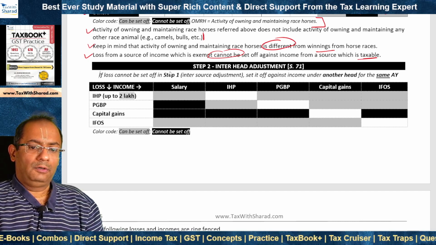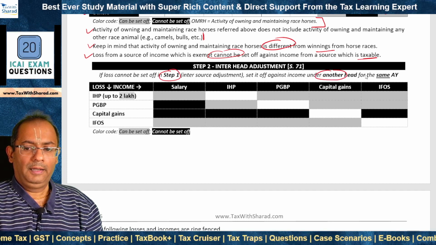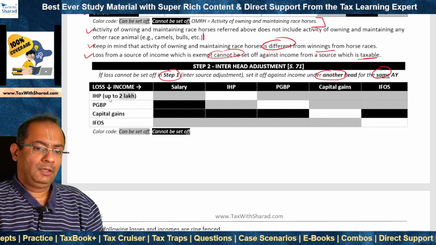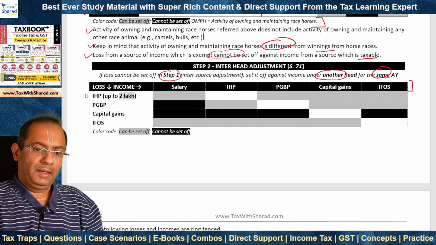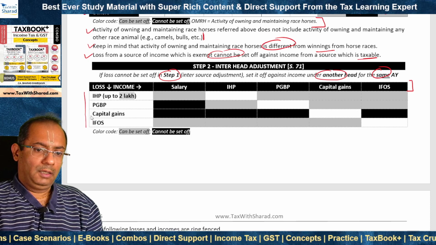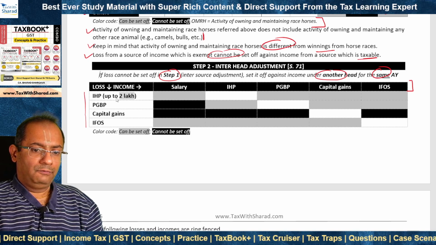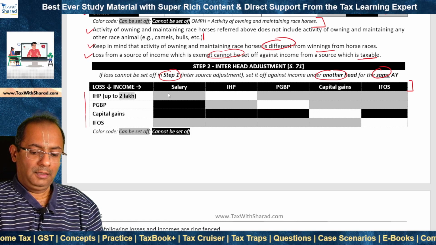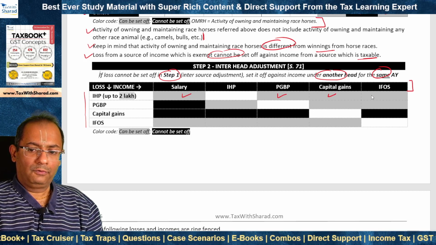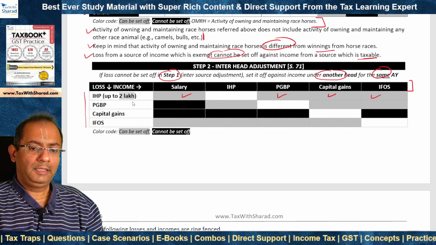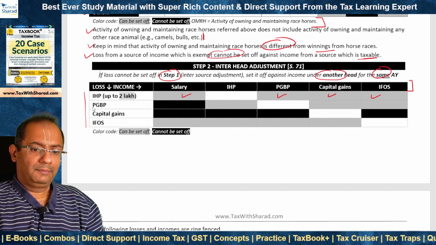If the loss cannot be set off in step 1, that is inter-source adjustment, then it can be set off against income under another head but for the same assessment year. So this is the income and this is the loss under various heads, right? Now, as far as loss under the head income from house property is concerned, it can be set off against income under any other head, but up to a limit of rupees 2 lakh. If the loss exceeds rupees 2 lakh, it cannot be set off under inter-head adjustment.